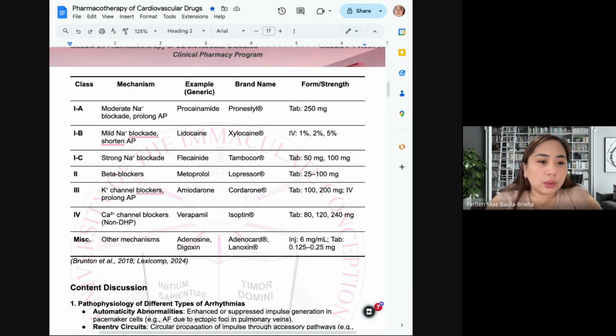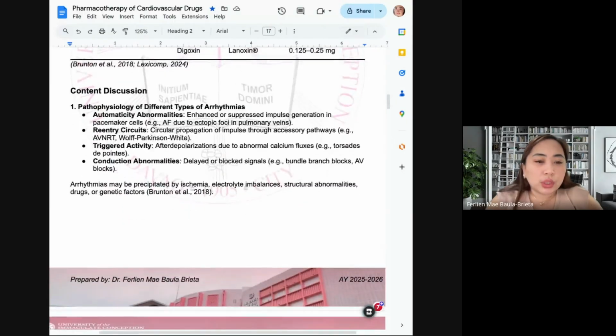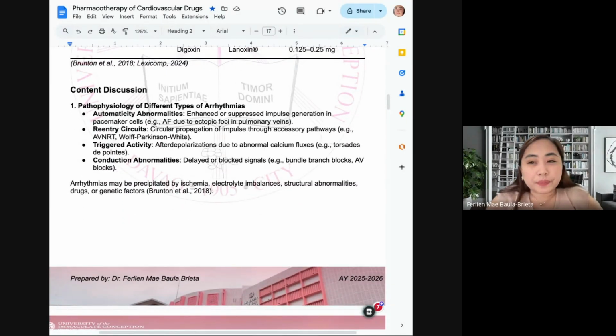Okay, so I'm not quite sure if the subject of Doc Cherry on pathophysiology will include in detail the arrhythmias. But I just enumerated here the major pathophysiologic causes of different types of arrhythmia, just for you to ponder on later with the subject pathophysiology.